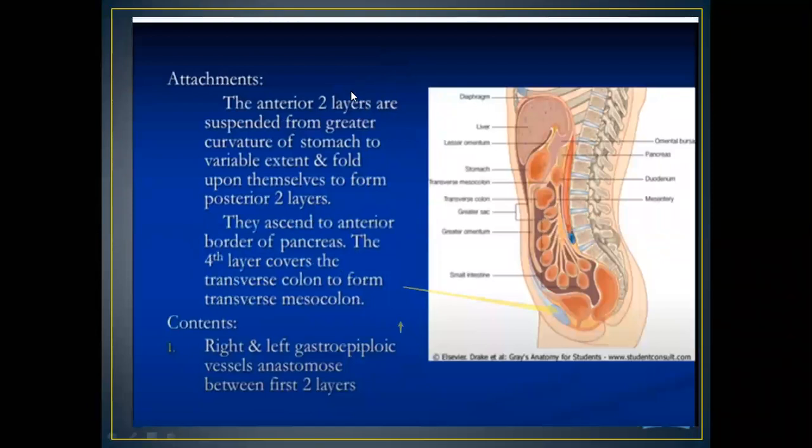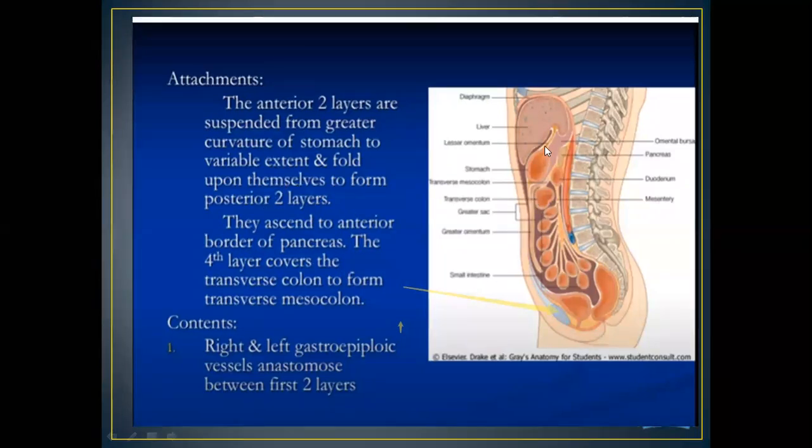Now what are the attachments of the greater omentum? The anterior 2 layers are suspended from the greater curvature of the stomach to a variable extent, and they fold upon themselves to form the posterior 2 layers.